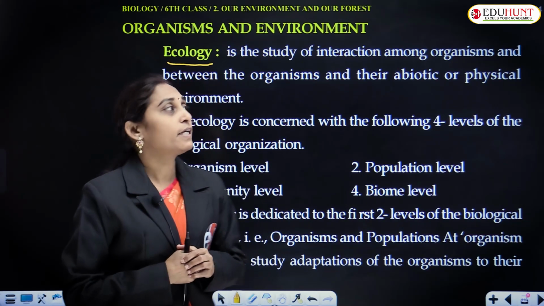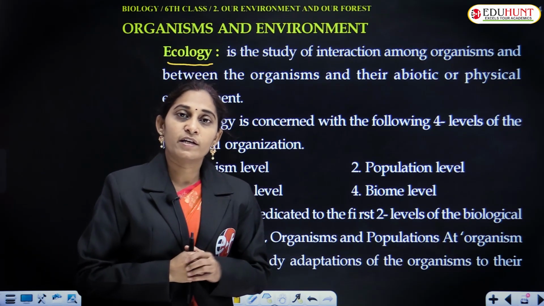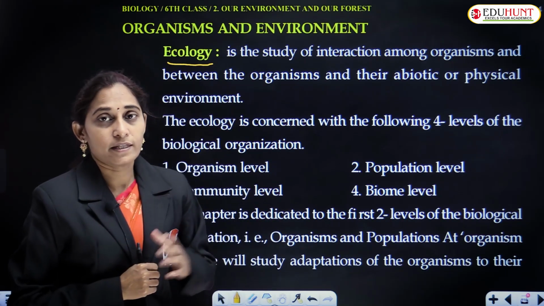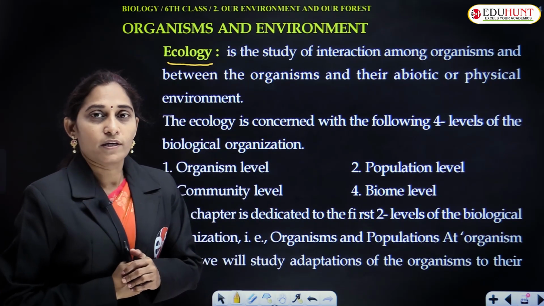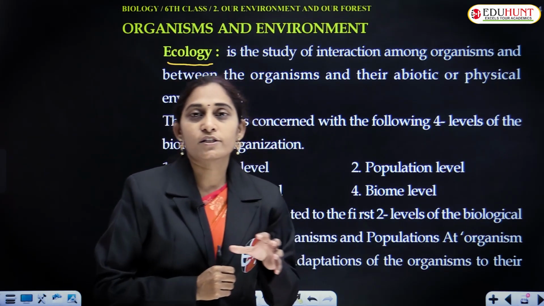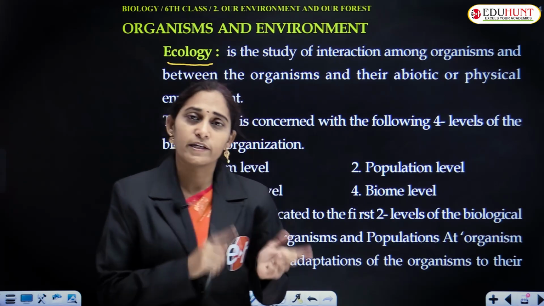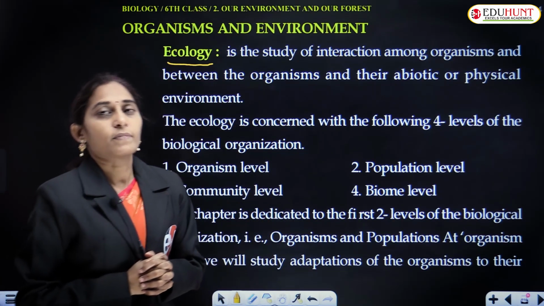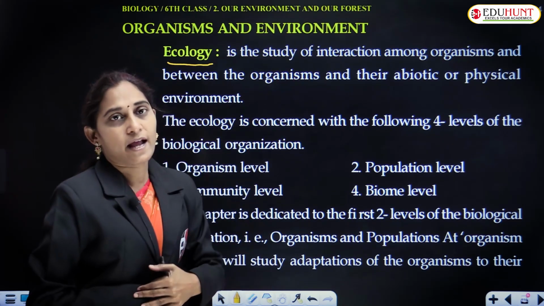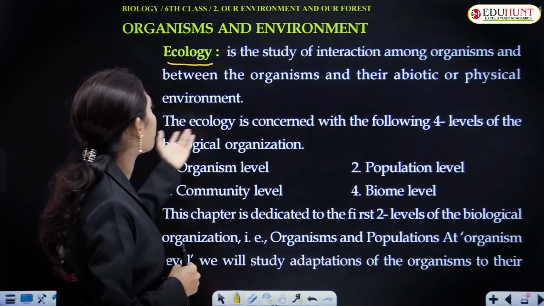So ecology is the study of the relationship between organisms and their surroundings. That is ecology: the study of interaction, that is relation, among the organisms and their environment.